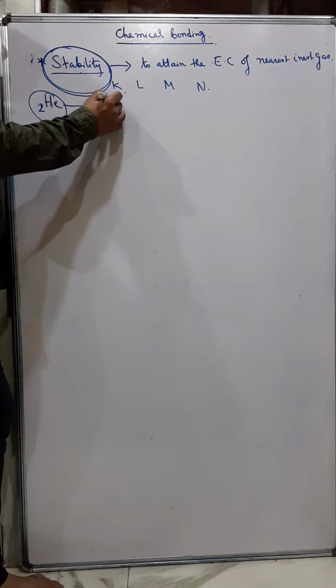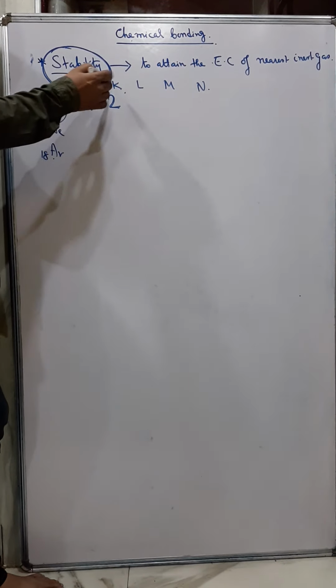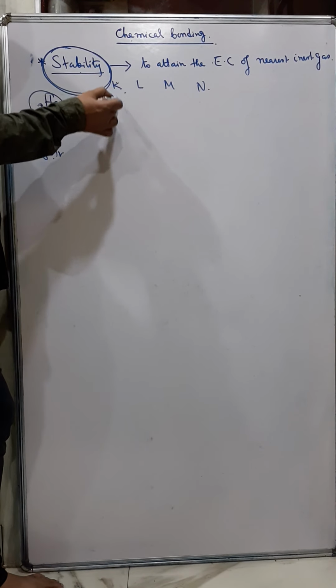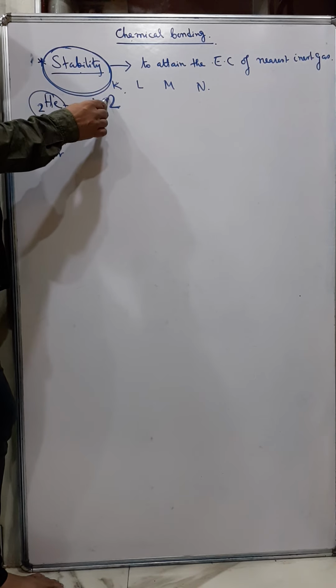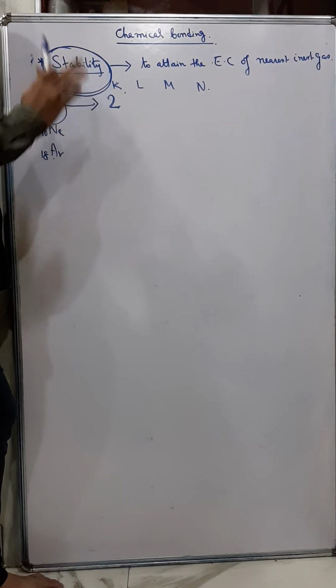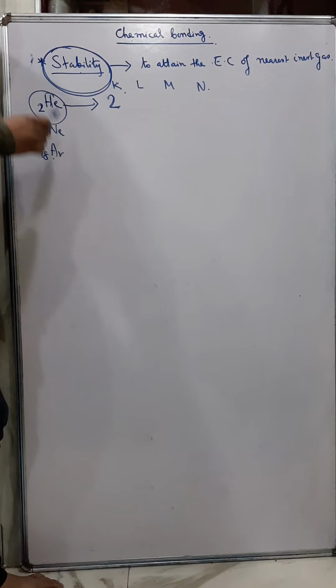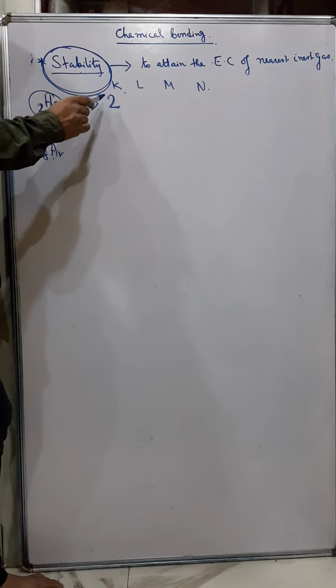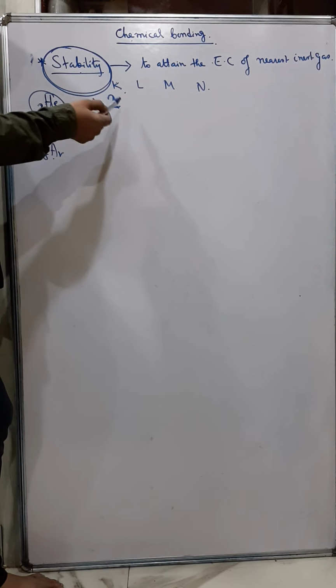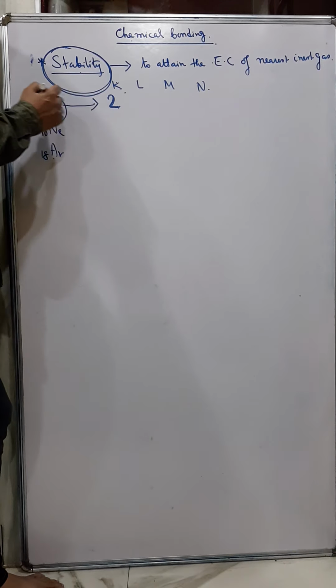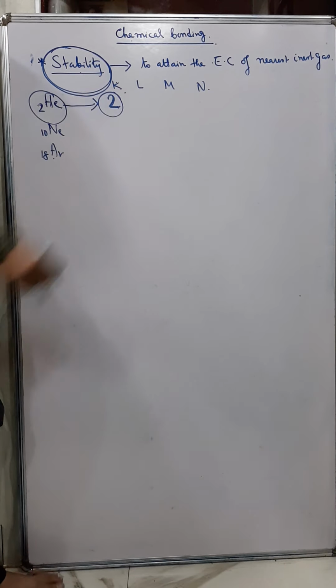Now this is called duplet stability, because the first shell, the K shell, can accommodate a maximum of 2 electrons. Since helium has only one shell and it has 2 electrons, it is stable, and this is called duplet stability.